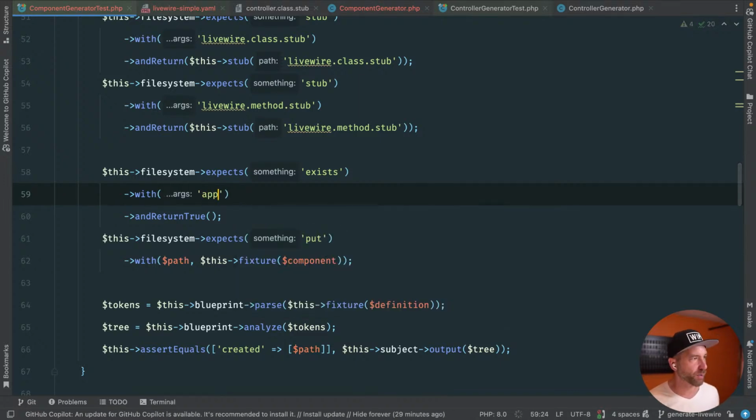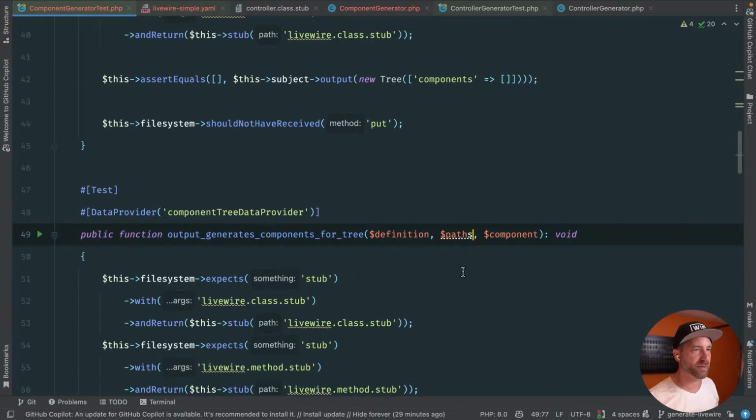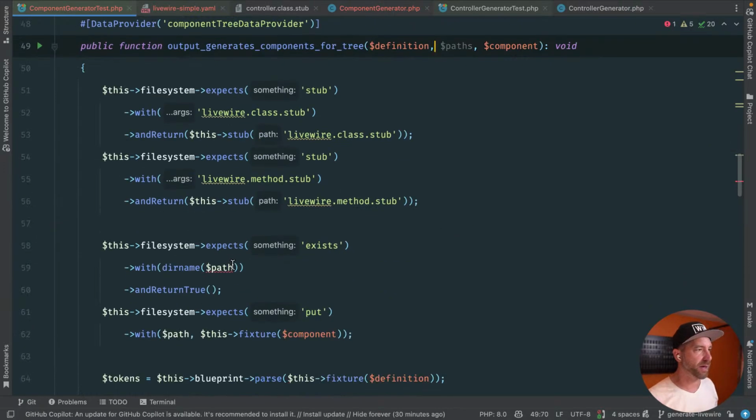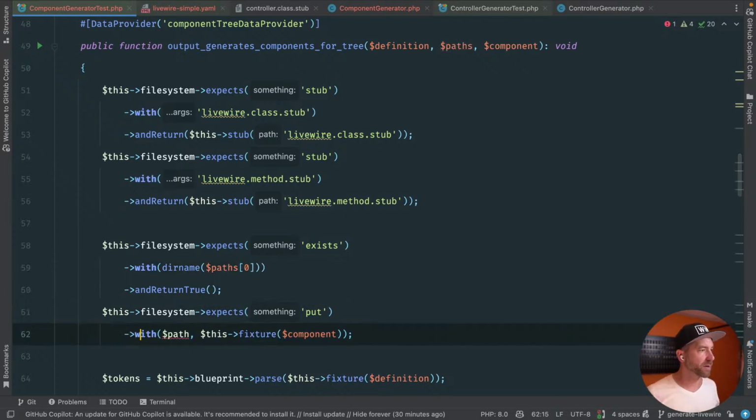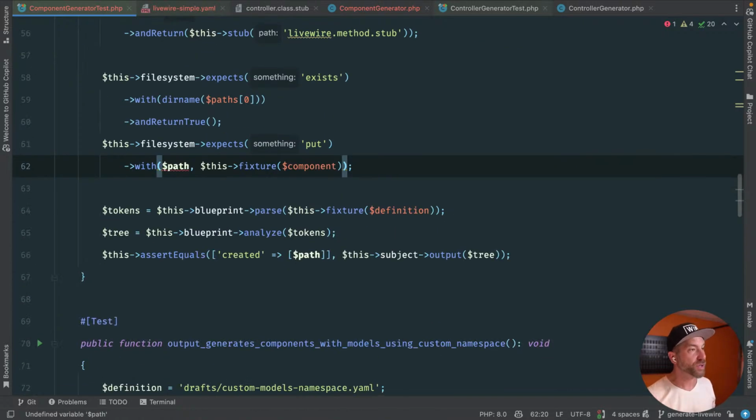I don't think we need to do this here. I think we effectively say app livewire. Like that directory has to exist, right? Oh, I see why I was doing dir name. It could be namespaced. It could be a namespaced component, which we'll test lower down. So yeah, I see what they're doing here. So this is paths. This is paths. And we need to say paths 0 effectively. All right. And technically you could rename your resources to your views.